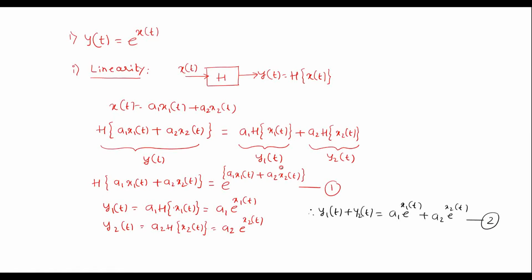Here we can observe that equation 1 is not equal to equation 2. Therefore, the system is not linear. If equation 1 is equal to equation 2, then the system is linear. Now let's verify the second property, that is the time invariant property.